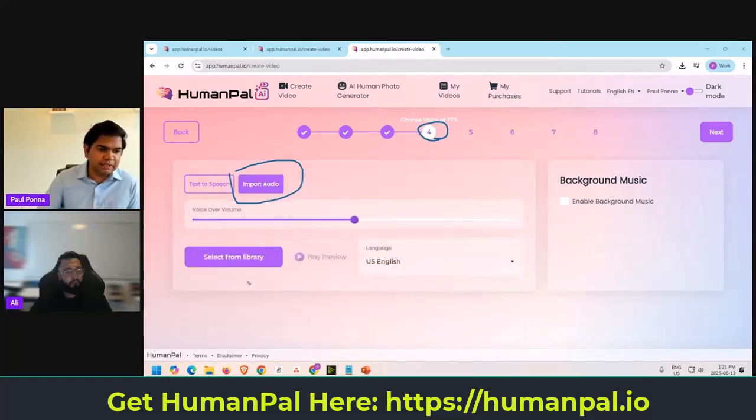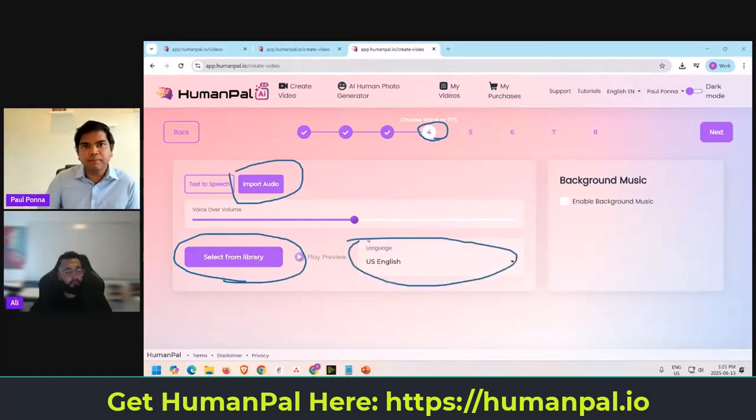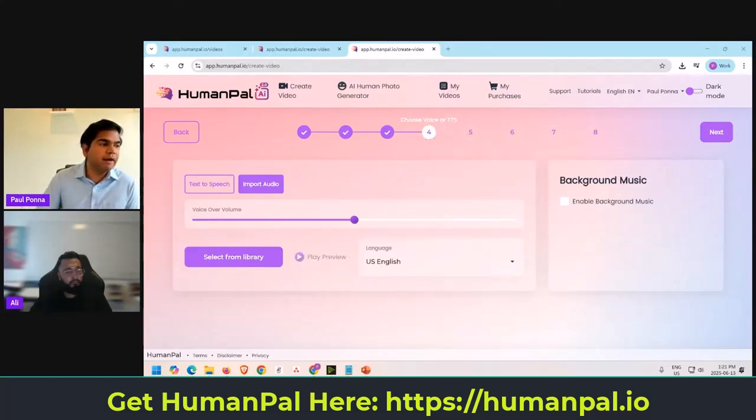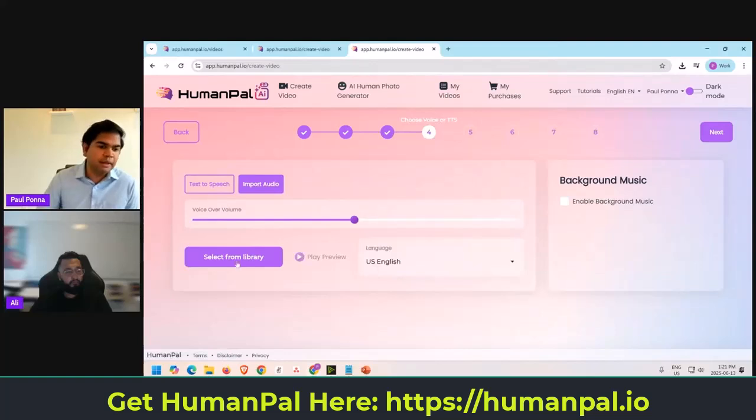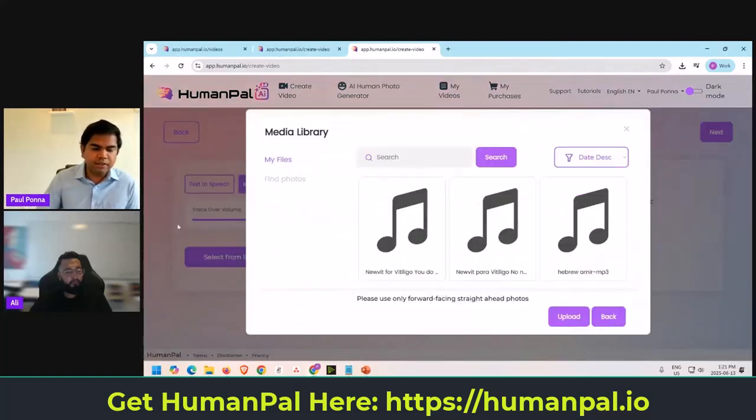It says select from library. And you want to choose the language, let's say it's English or whatever. That's important because we want to know what language it is, because we have to add subtitles, remember? If it is in Spanish, we're going to put Spanish subtitles. Then you click select from library, go into upload, and you can upload your own voiceover, whether it's your own, you maybe paid a freelancer, or you generated the audio from some other application. It doesn't matter. You're going to upload it from here.